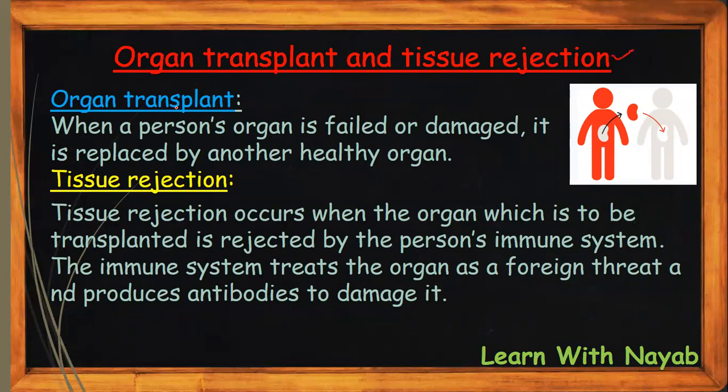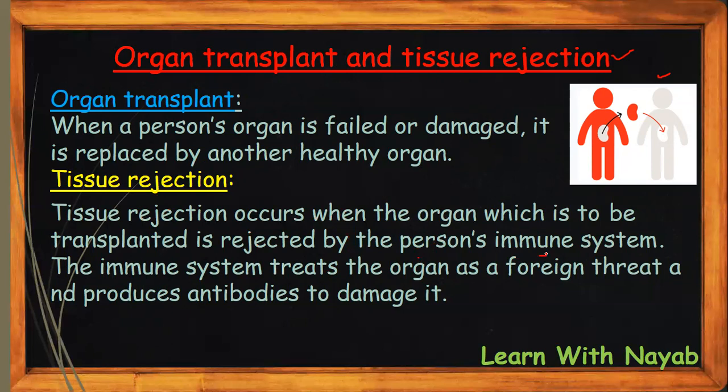So, organ transplant: when a person's organ has failed or is damaged, it is replaced by another healthy organ. As in the diagram, you can see that if a person's organ is diseased or damaged, or failure occurs, it is replaced by another healthy organ, but there are some conditions for replacing the organ. Tissue rejection occurs when the organ which is to be transplanted is rejected by the person's immune system, which means that the tissues in the organ do not match with the recipient, the person who's getting the organ, and it is rejected by the immune system.